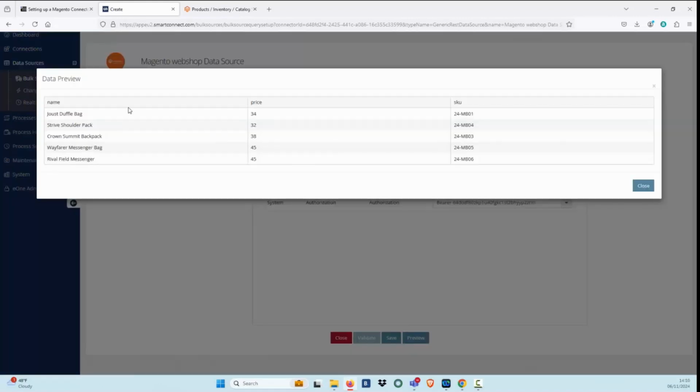Validate. The product name on this preview screen should match the product you have in your Magento store.